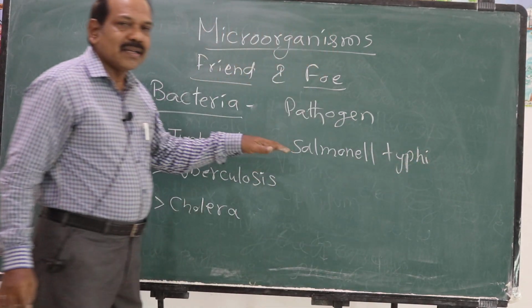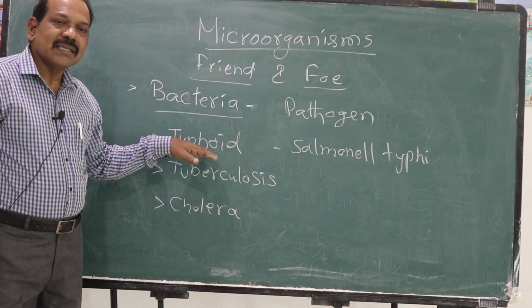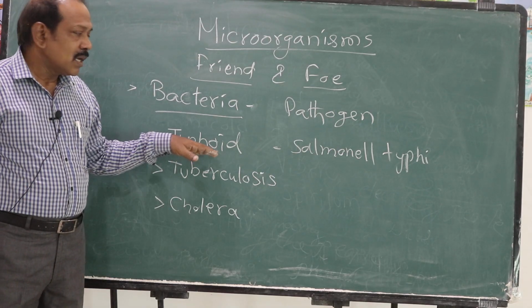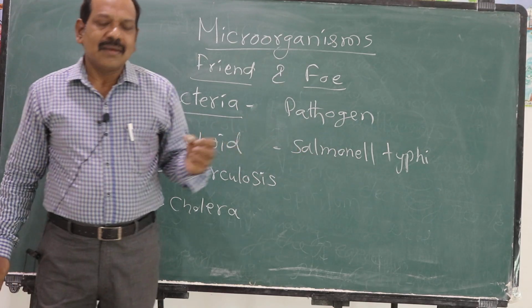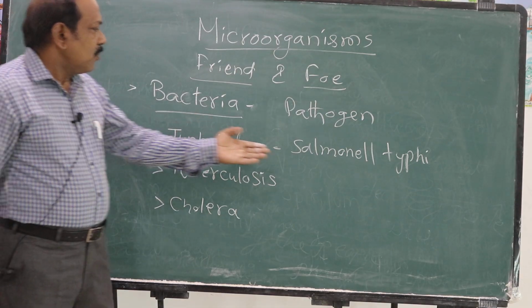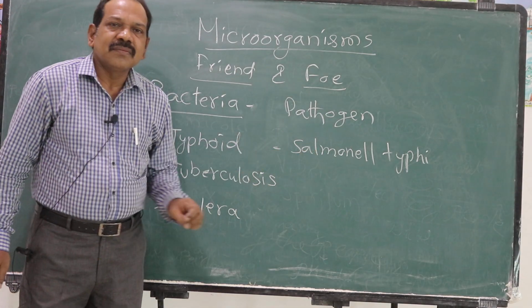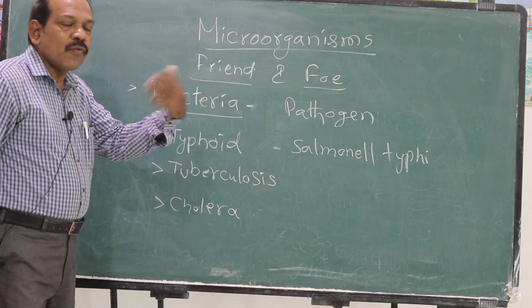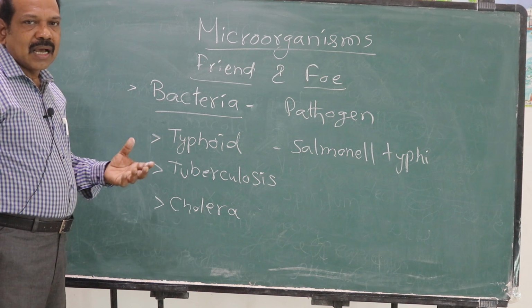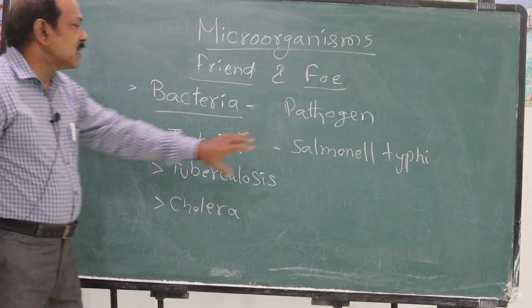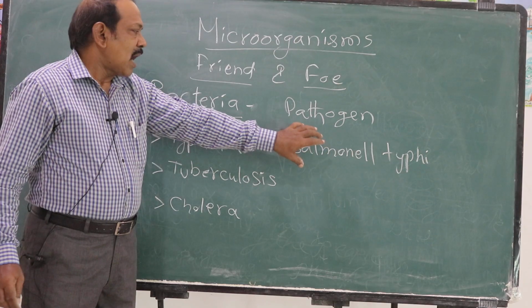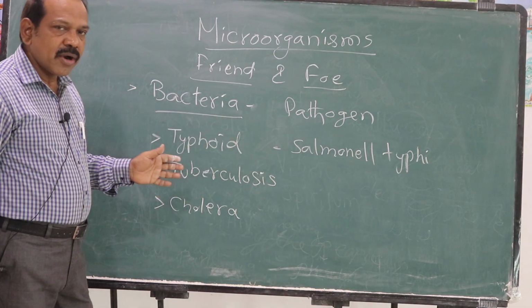Salmonella typhi is a bacteria which causes typhoid. How is it caused? Salmonella typhi grows on drainages, and if open defecation takes place and there is dirty matter and garbage, all these places, Salmonella typhi grows. And from that, how is it transmitted to our body?